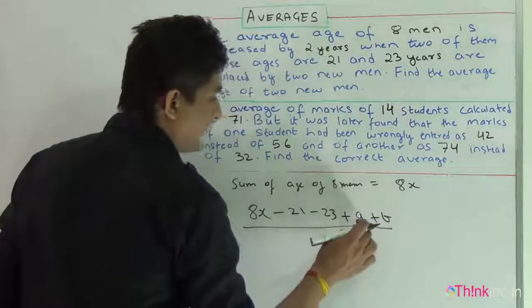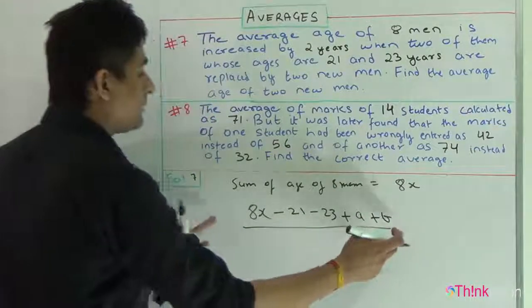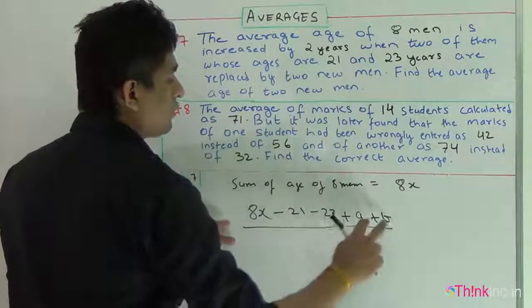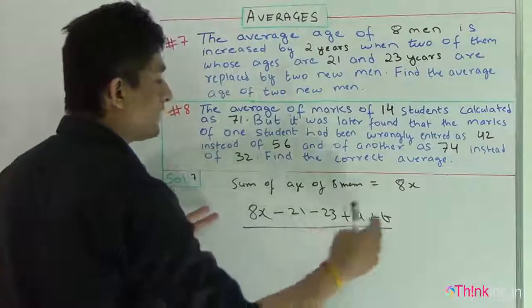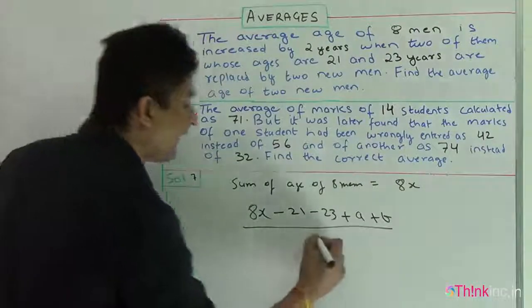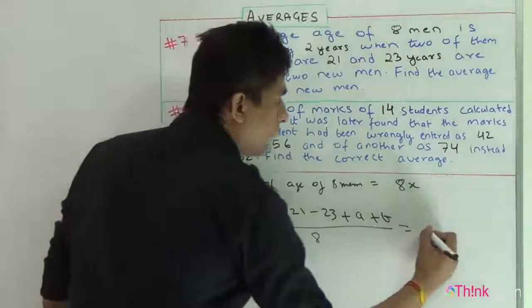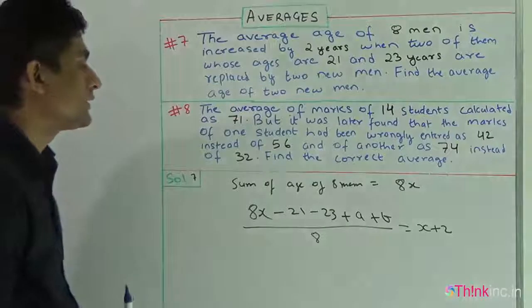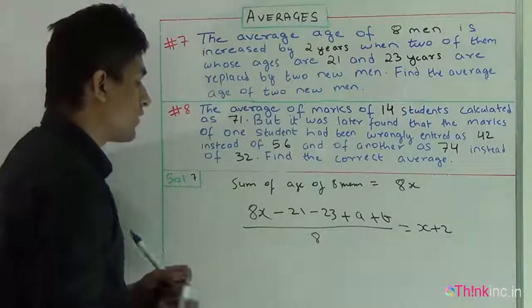Okay, so I have added their age. This is the new sum of the age of 8 men, because when the 2 men have been replaced, 2 new men have come, and now I have got the sum of age of the 8 men after the replacement. Now I'll divide it by 8 to get the average. Earlier the average was x, now it will be x plus 2 years. Okay, now I'll solve this question.